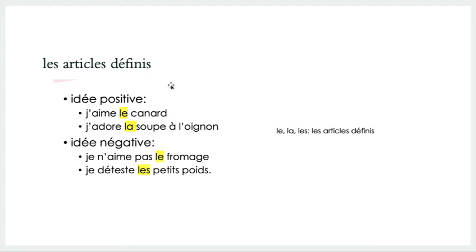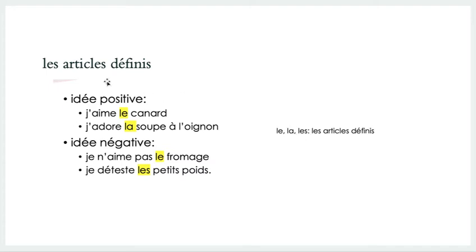So l'article défini, if I were to translate that, would be definite article. These are things that you know before, like definite nouns that you want to talk about. These are le, la, les, right? Mainly you use le, la, les, especially in this particular topic, when you want to talk about generalities or taste.